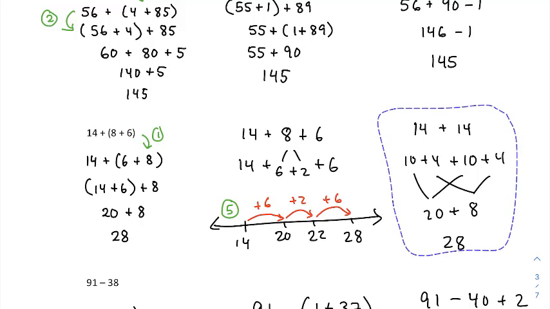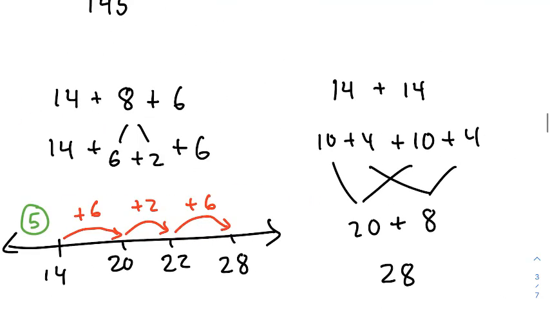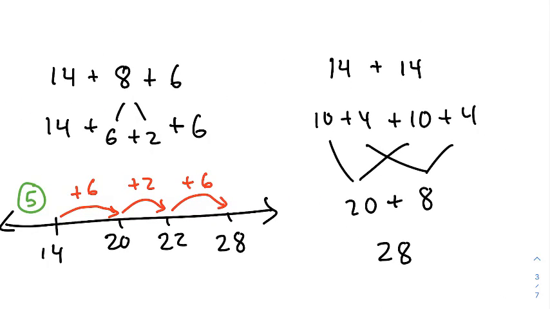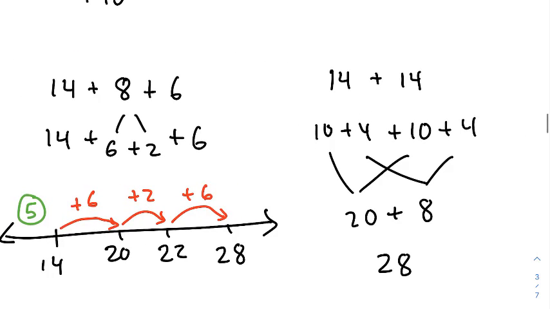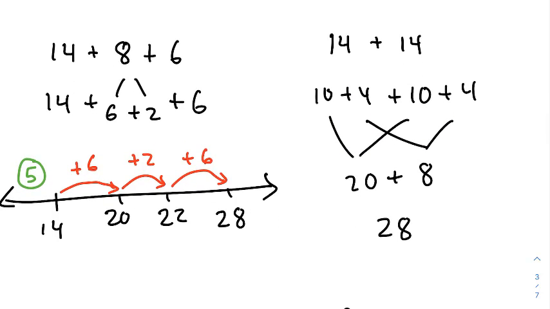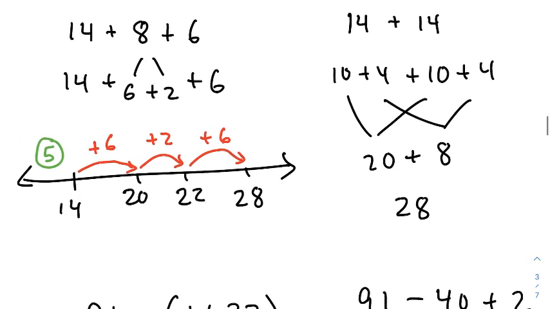But as a third strategy for doing the second example, I added the 8 and 6 together first. I got 14, so I had 2 14s, and I decomposed them both into 10 and 4 and 10 and 4. And then I did some commutative properties here. Like, for example, I commuted this 4 and 10, switched those around. So I have the 10s together and the 4s together, which I represented by these lines telling me what I added together first. Right, the 10s I grouped together to make 20, and the 4s I grouped together to make 8, and then grouped those together to make 28.